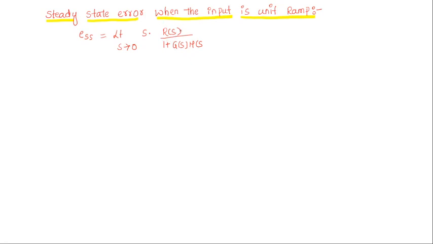Depending on the type of the signal, depending on the type of the system, and depending on the input signal, the steady state error value may change. So now I am considering the input signal is unit ramp. Unit ramp signal is represented like this. In the time domain, the unit ramp is R of t, that is nothing but t when time greater than 0 and 0 when t less than 0.